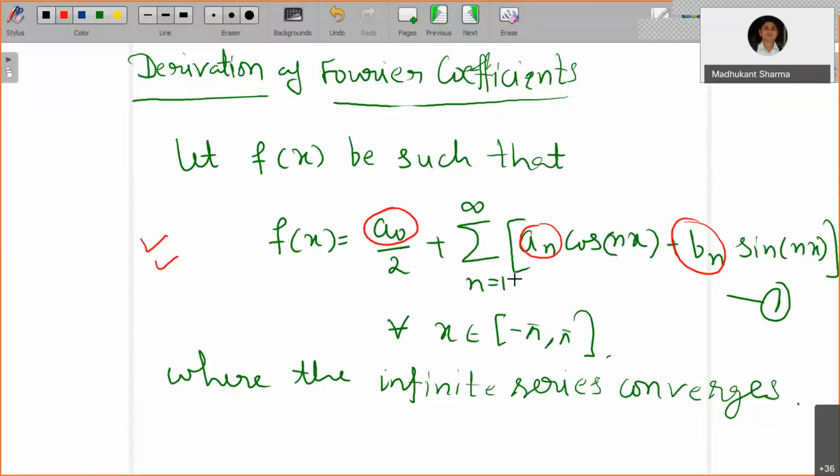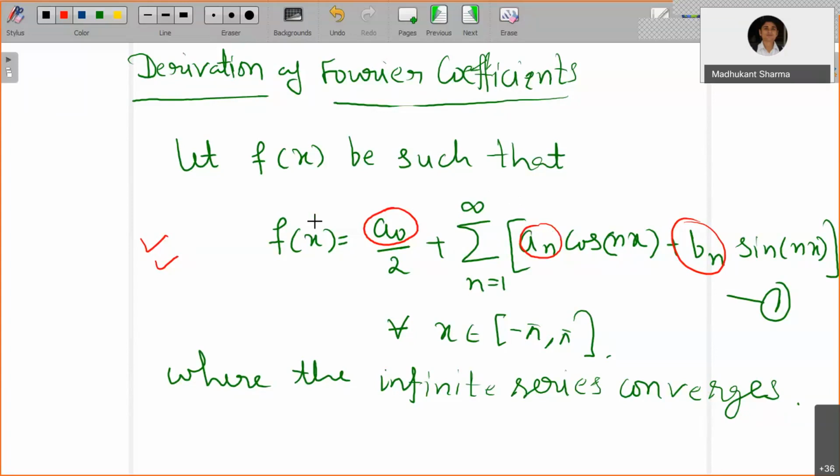Okay, so at this stage you can assume that these things are there. We are not going to investigate under what condition this should be true or not, because it is at a very early stage and not in the scope of this course. What we are interested in is how to determine a naught, an, and bn, provided this series is so nice that we are allowed to do term-wise integration.